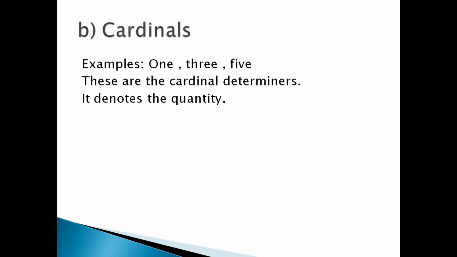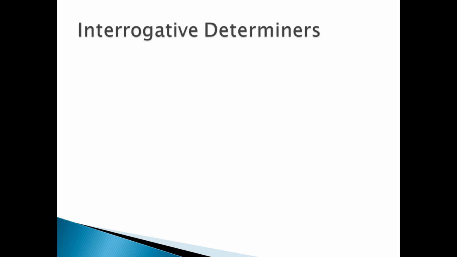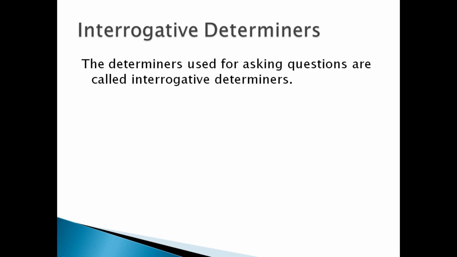For example, give me 5 kilograms of sugar. He lost his 300 rupees. Oh, very sad. 300 is cardinal. 5 is cardinal. Next, interrogative determiners. The determiners used for asking questions are called interrogative determiners. Examples: what, which, whose. Let us see with the help of sentences.